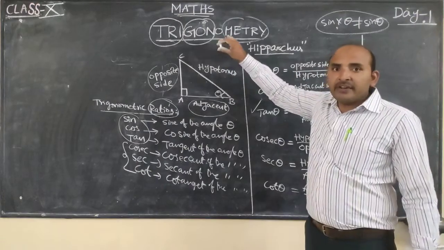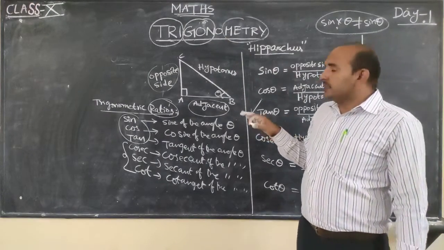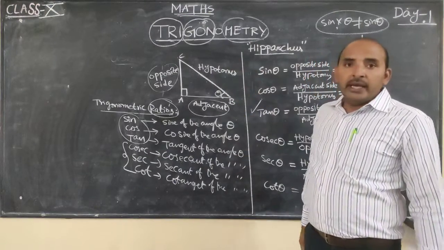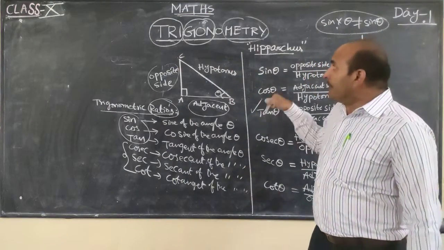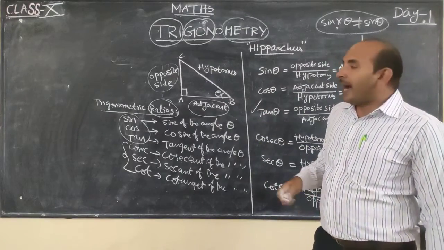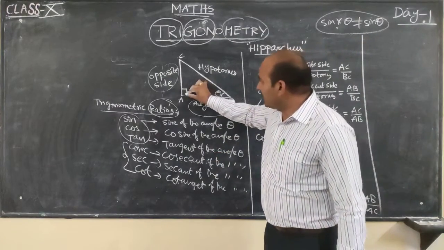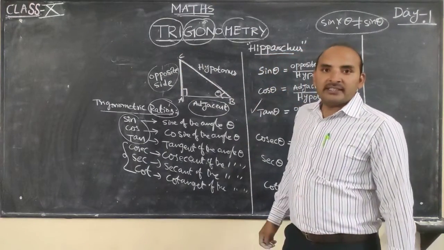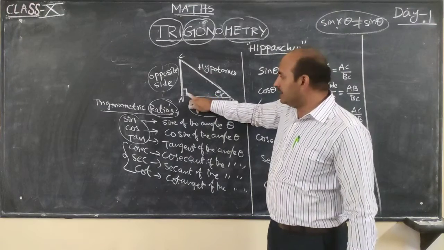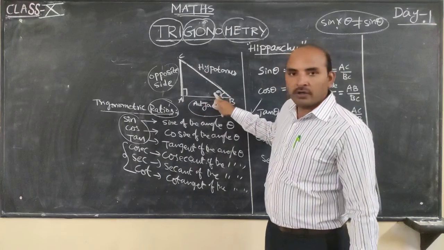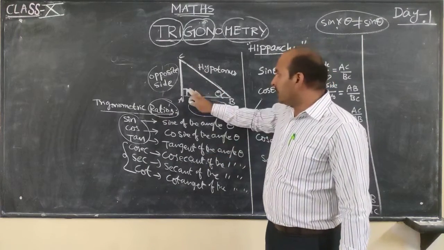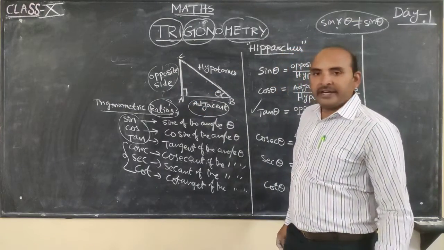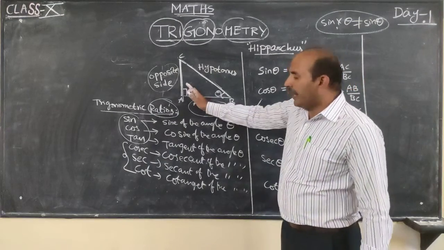According to the trigonometric definition we discussed in this class, trigonometry is a branch of mathematics. It deals with the measurement of three sides and three angles. These are the three sides: opposite side, hypotenuse, and adjacent side. It also deals with three angles. This is 90 degrees, and the remaining are another two angles. Every triangle has how many degrees? 180 degrees. Already 90 degrees is used.